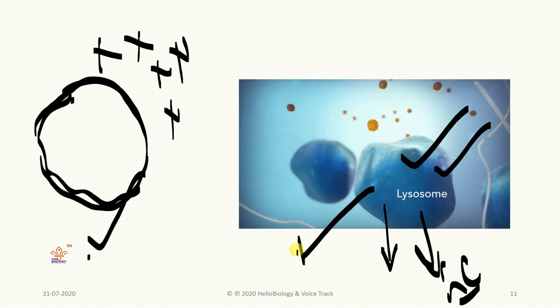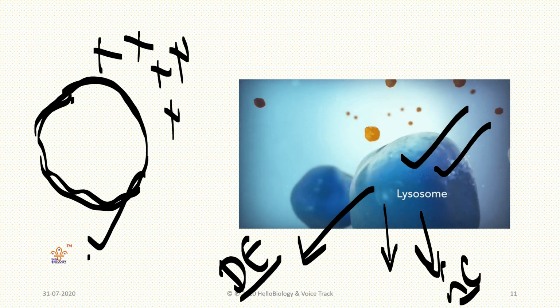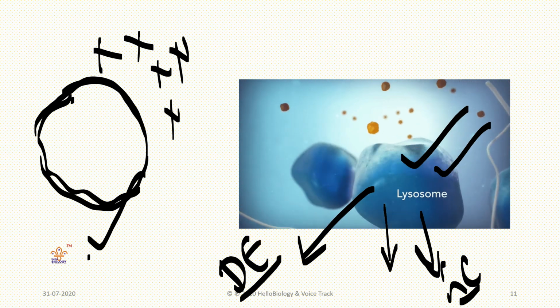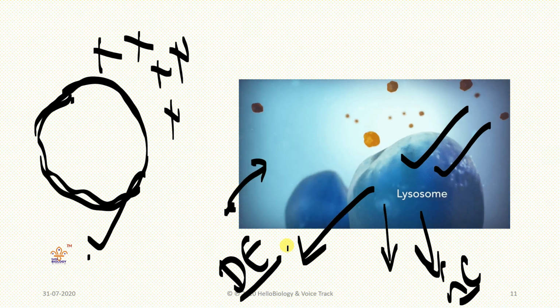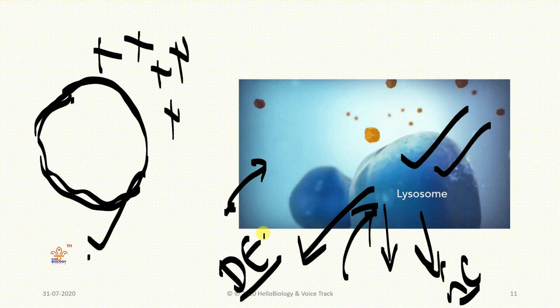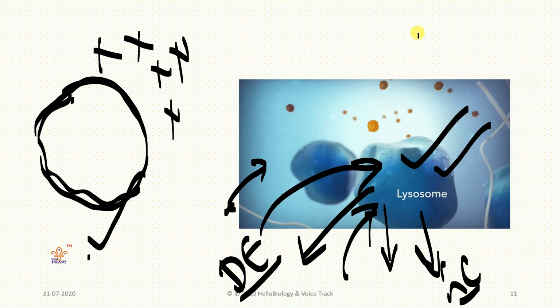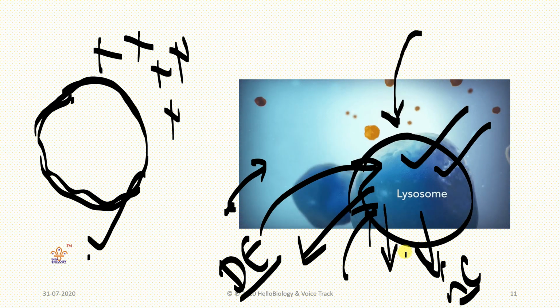These destructive enzymes normally do not come in contact with the rest of the cell. They are present in one part of the cell. The materials that are to be destroyed are transported to the lysosomes. To kill any foreign object, for example the coronavirus, if it enters our body, these lysosomes you need to thank.